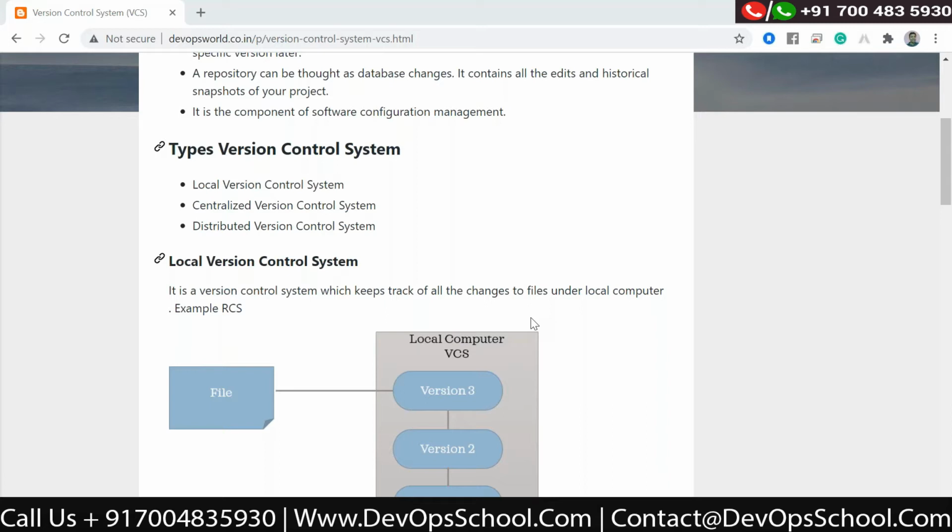So what is a version control system? It tracks the history of the code which you have changed. It's actually a development thing, we cannot automate it. The development work cannot be automated.